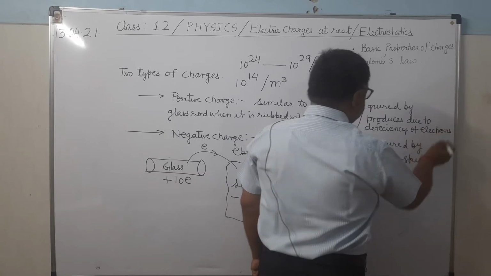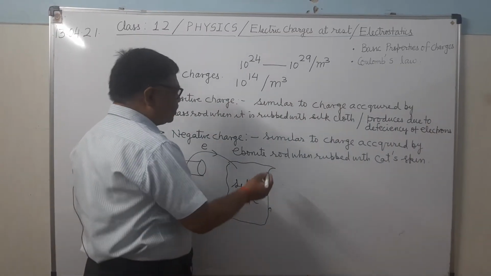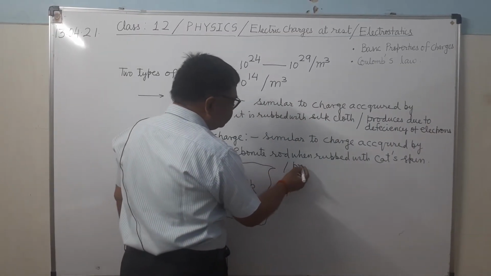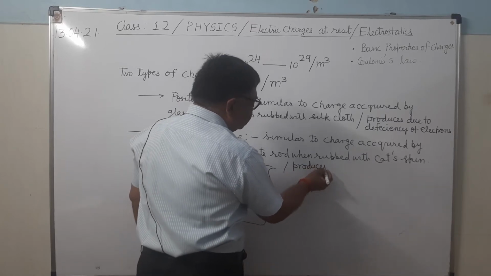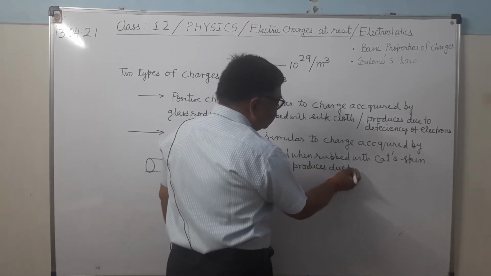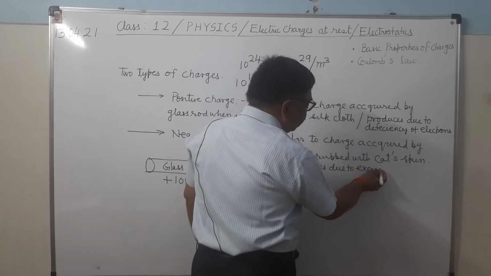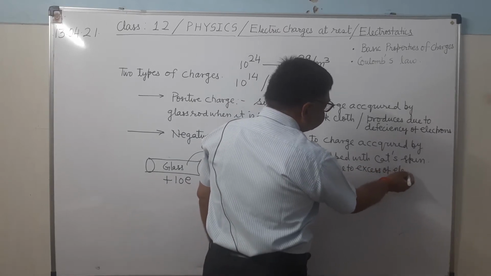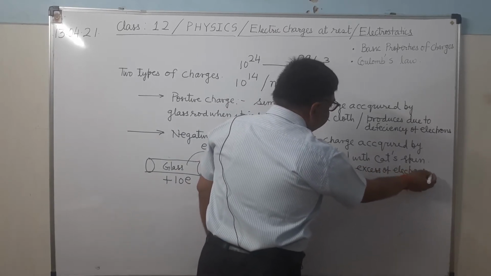While negative charge is produced due to the excess of electrons. Due to excess of electrons. Now see here.